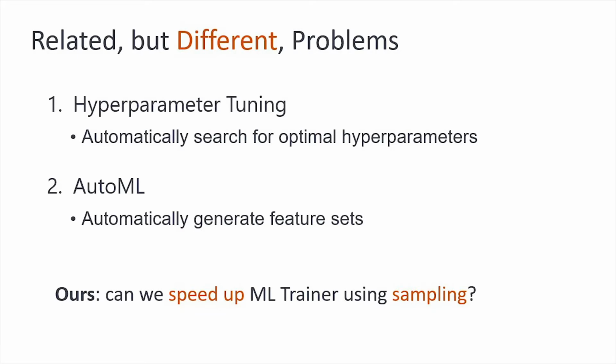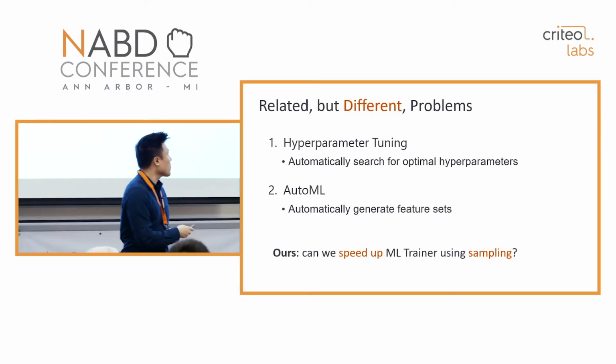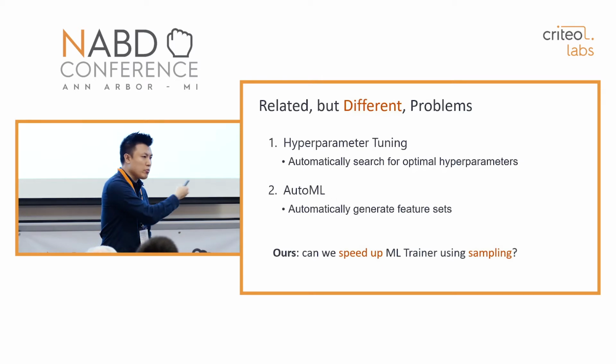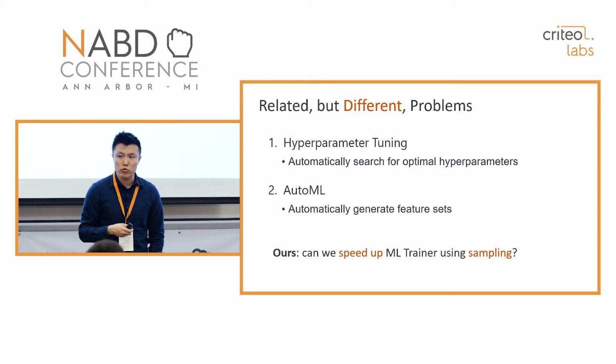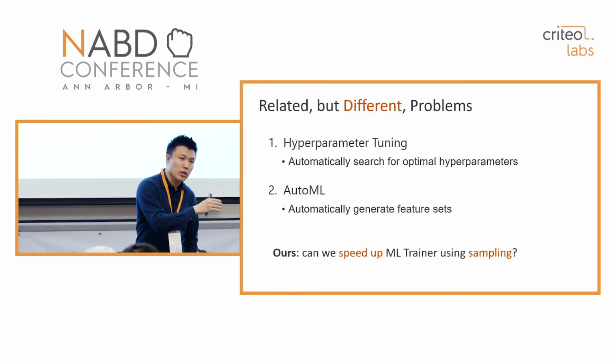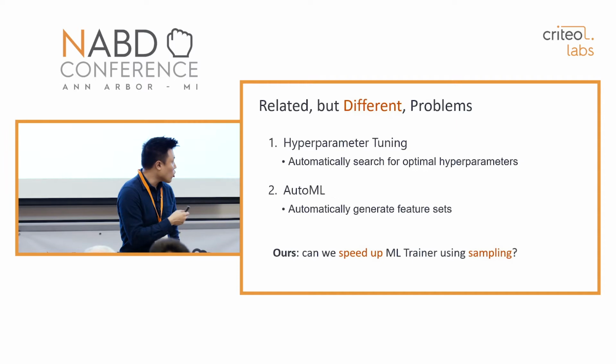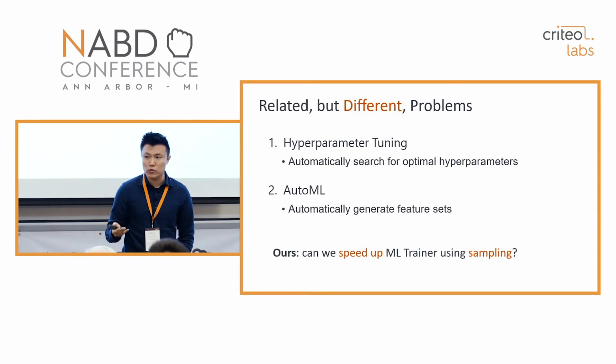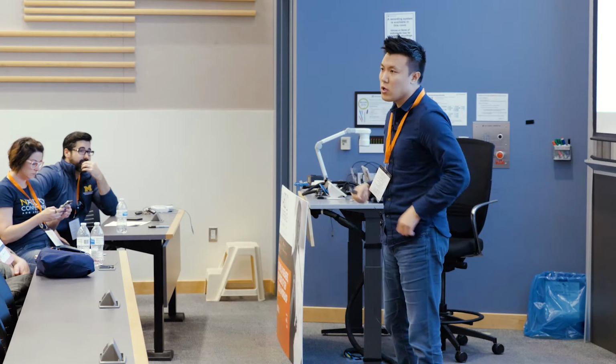There are some related but different problems that are used to accelerate this processing. One particular problem is automatic hyperparameter tuning. This type of work automatically searches for, for example, the optimal regression coefficient that can maximize the accuracy. Another line of work is called AutoML, which automatically generates a feature set for you so that you can try different feature sets until you have a high accuracy.